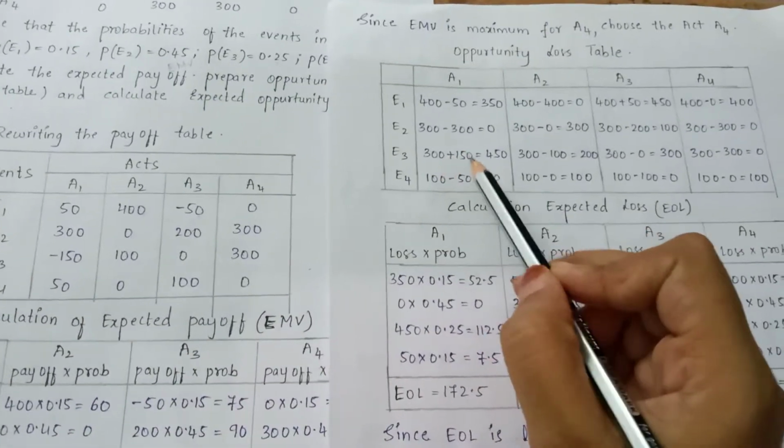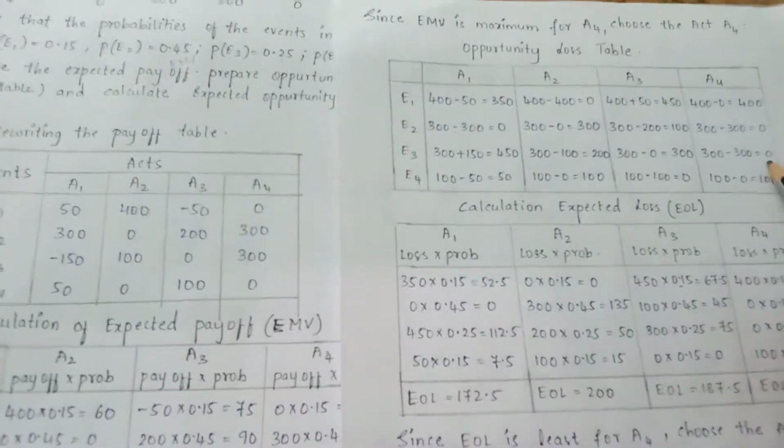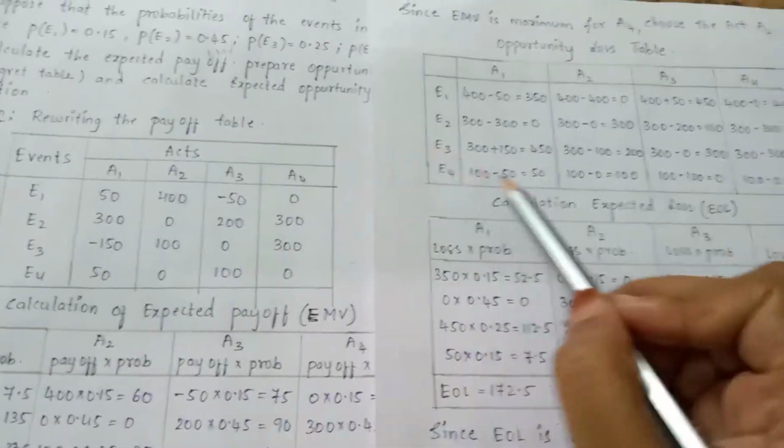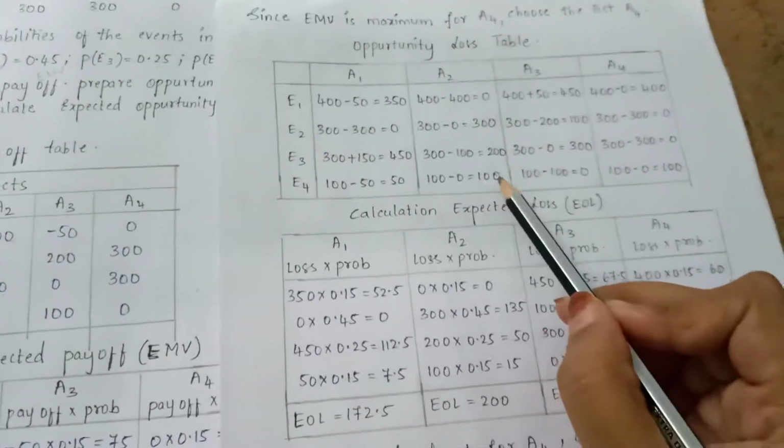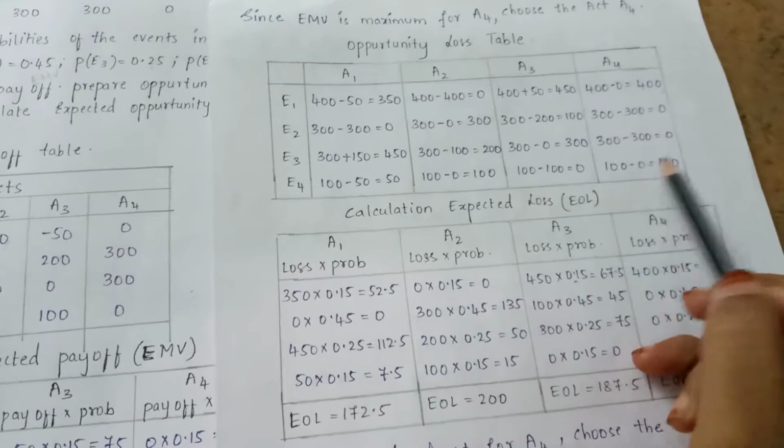So 300 plus 150 is 450. Next, 300 minus 100 is 200. Then 300 minus 300 is 0. In this the maximum value is 100. 100 minus 50 is 50. 100 minus 0 is 0. 100 minus 100 is 0. 100 minus 0 is 0.